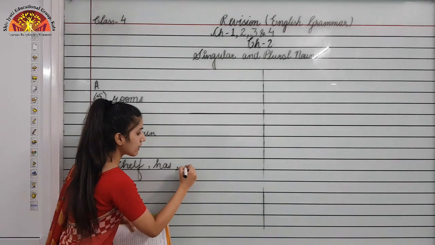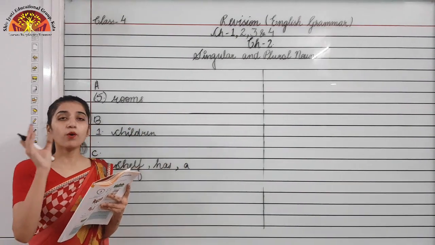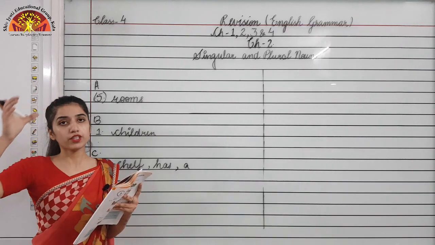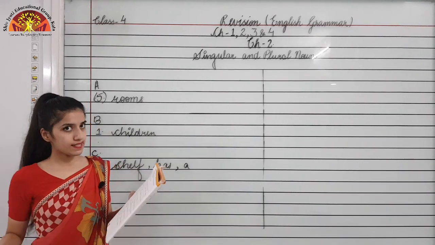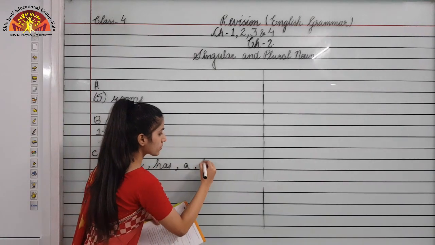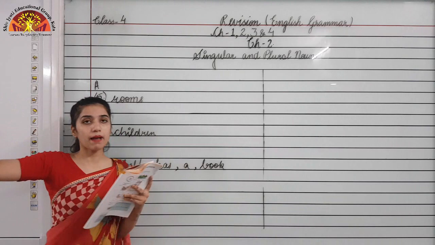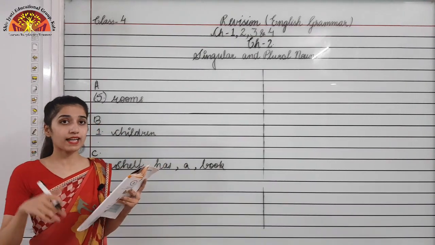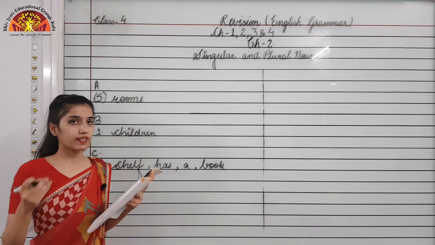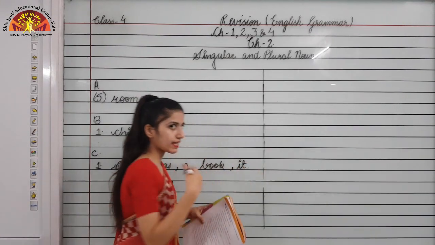Books will be converted into book, because now we are converting from plural to singular. And them will be converted into it, because that's a non-living thing. That is why we use it, not her or him.